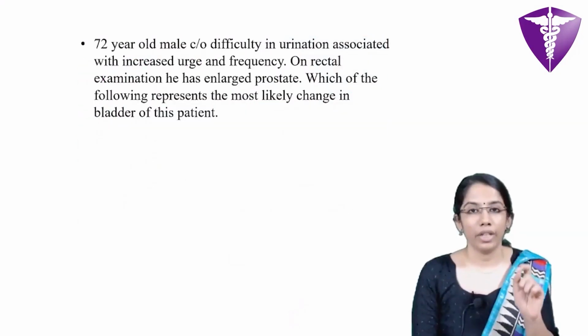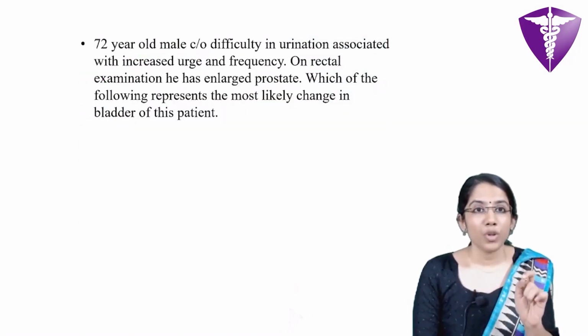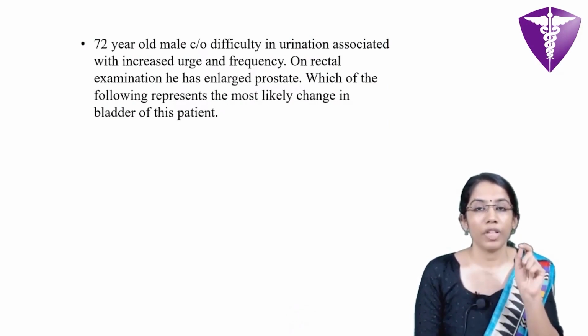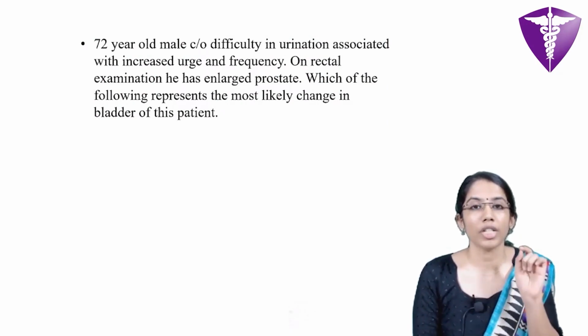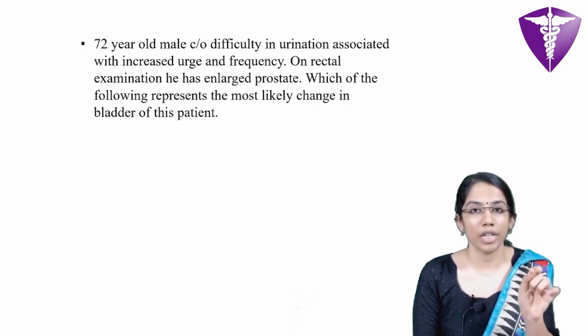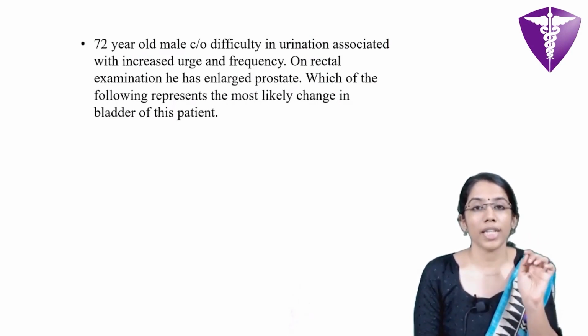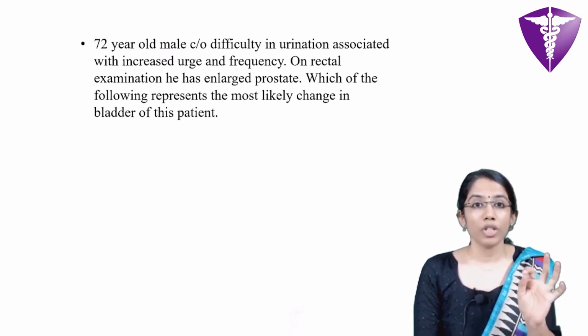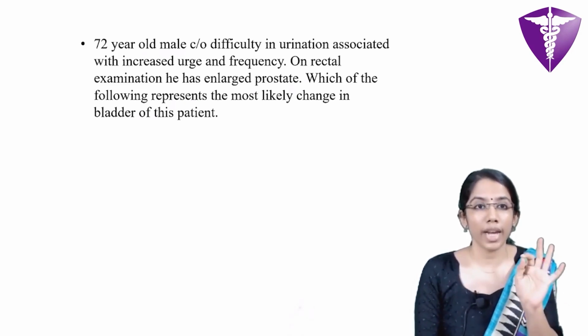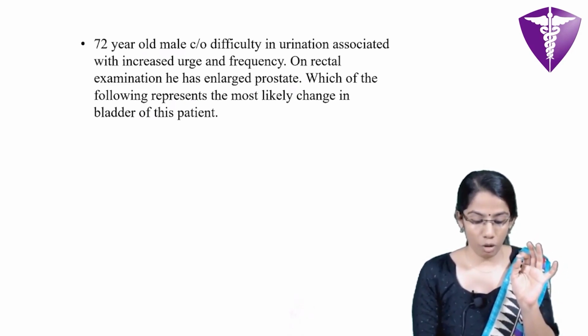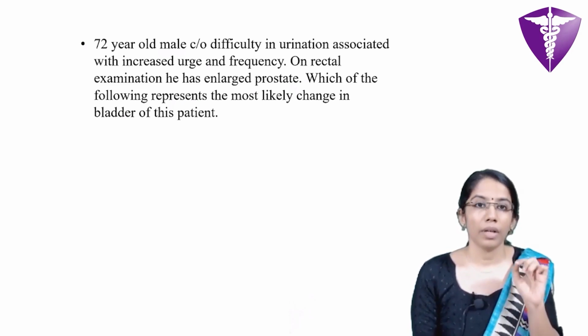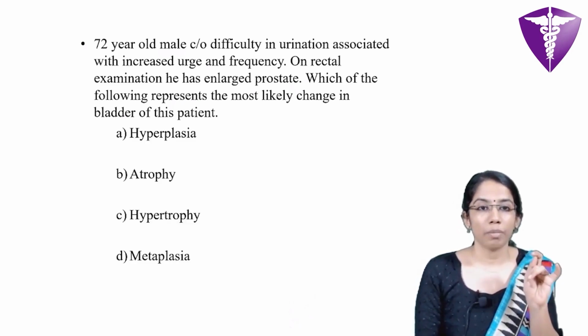So we end with a question. A 72-year-old male complains of difficulty in urination associated with increased urge and frequency. On rectal examination, he has an enlarged prostate. Which of the following represents the most likely change in the bladder of this patient? The options are hypoplasia, atrophy, hypertrophy and metaplasia.